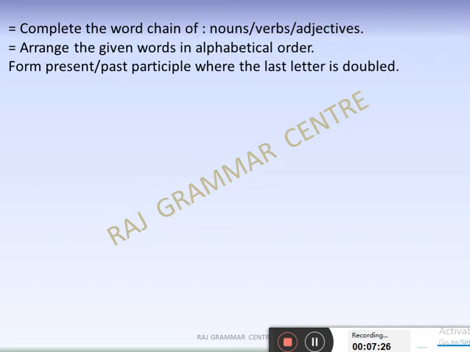I am saying the present and past participle. Okay, they might give it especially for framing sentences, not here. Come to the next one.